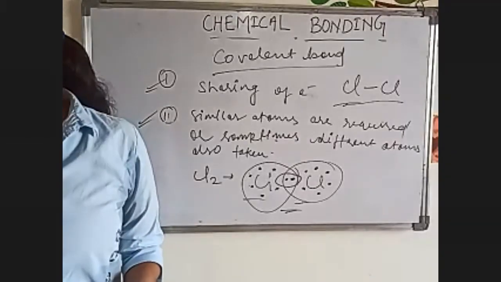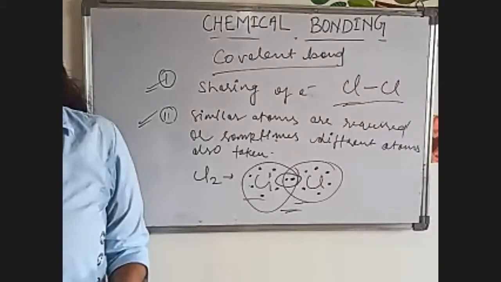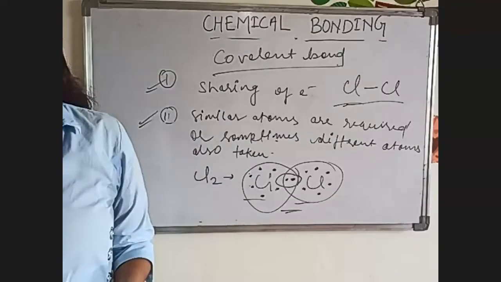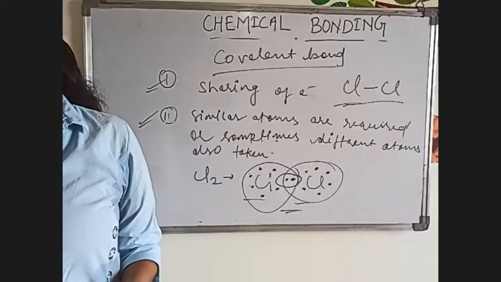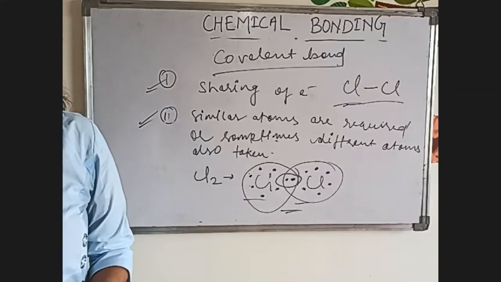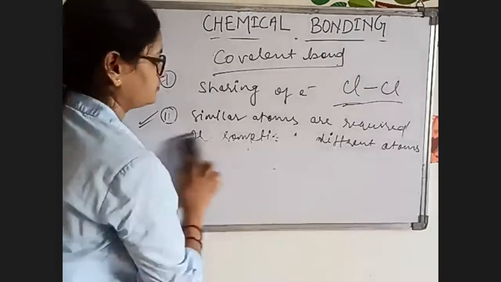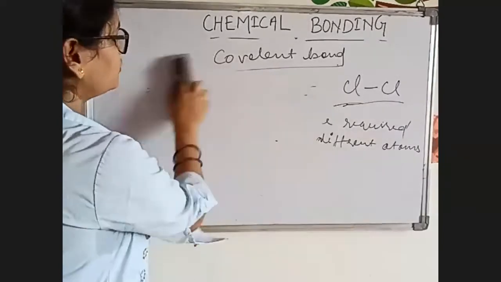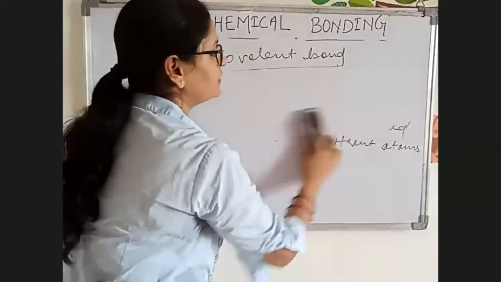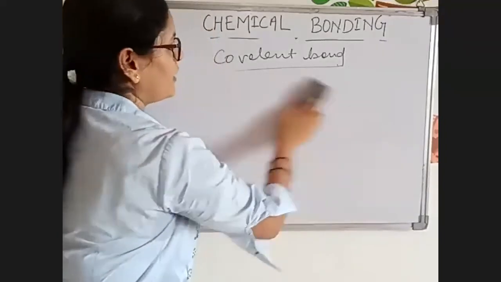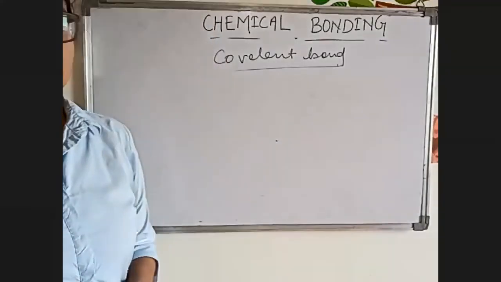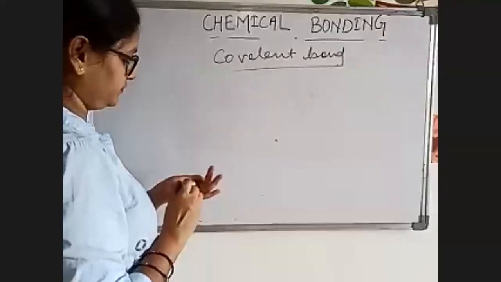So now we have some other examples also. Now this was the case of similar atoms. What happens if we take different atoms? Suppose we have taken HCl.